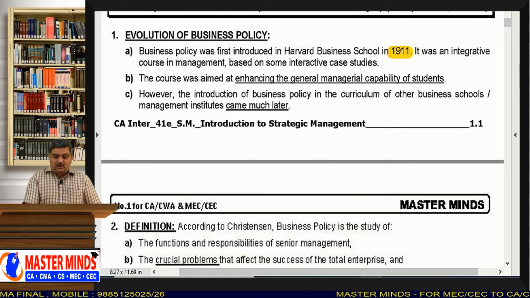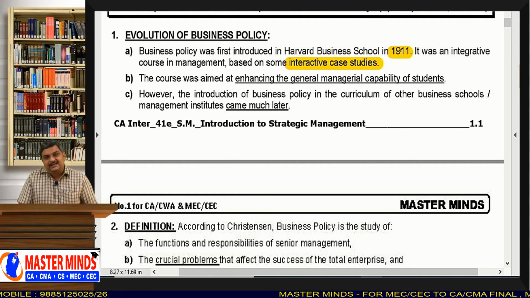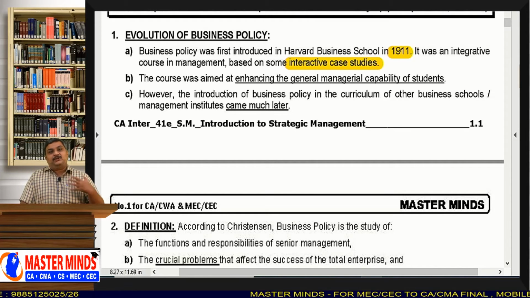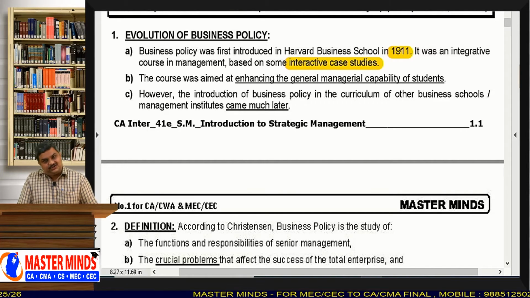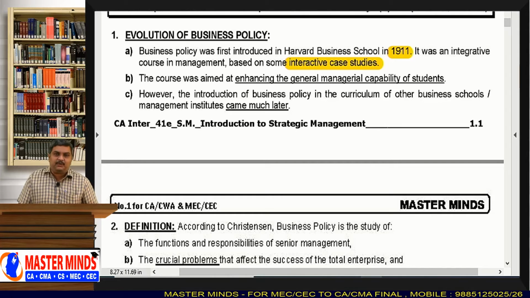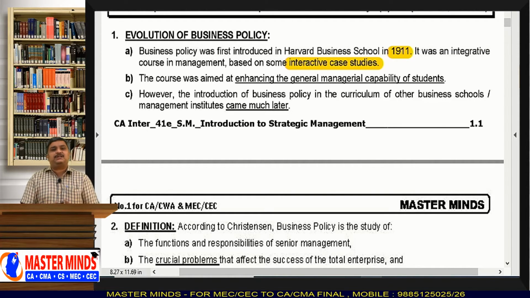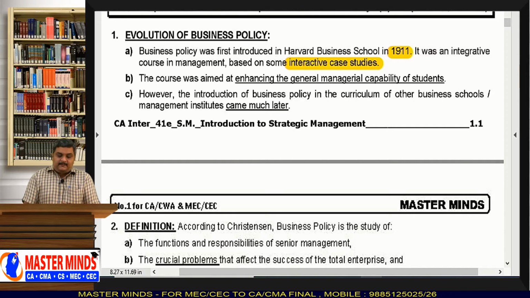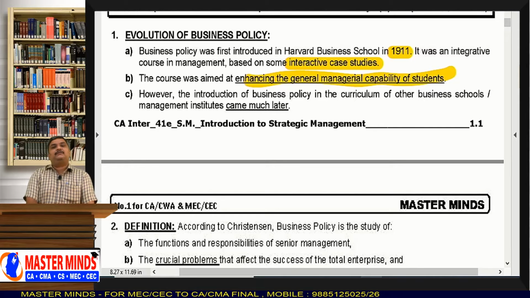It was taught using some interactive case studies. That means they took some case studies and tried to explain to the students the concepts of business policy or strategic management with the help of case studies. And why was this subject introduced into the syllabus? The reason is to enhance the general managerial capability of students.